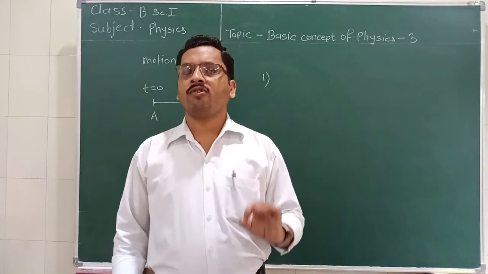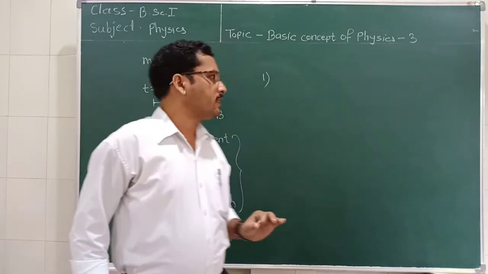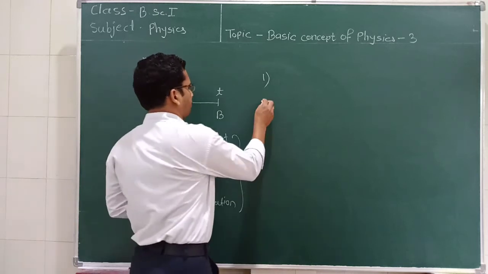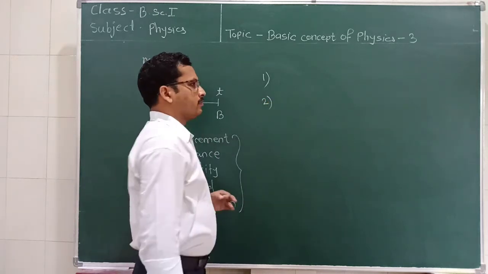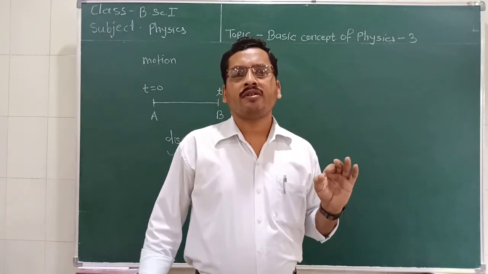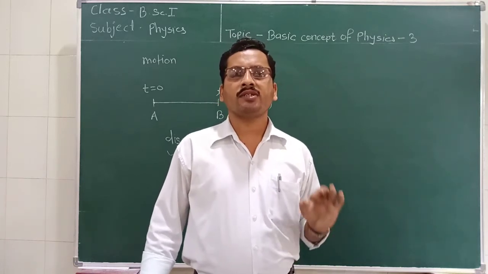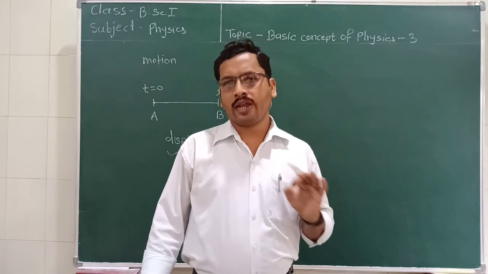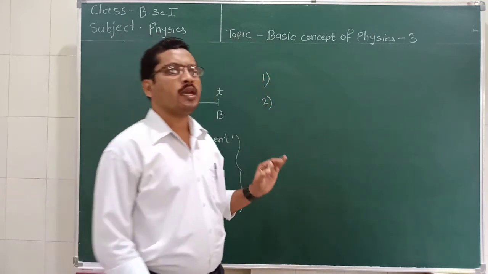Then the magnitude of distance and displacement is the same. Displacement has only one value.